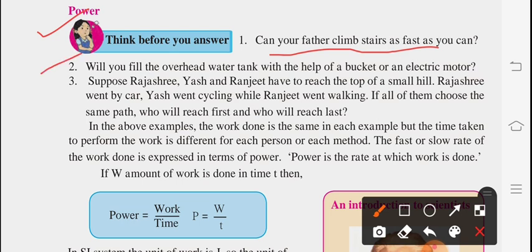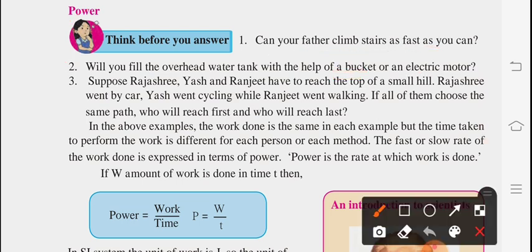Second example, will you fill the overhead water tank with the help of a bucket or an electric motor? Obviously yes, but here also the time consumed is different. If you fill that water tank with the help of an electric motor, then it will fill earlier as compared to a bucket. With the help of a bucket we need a lot of time.